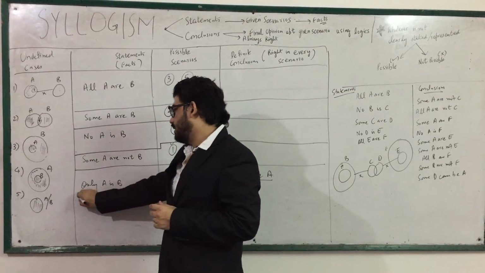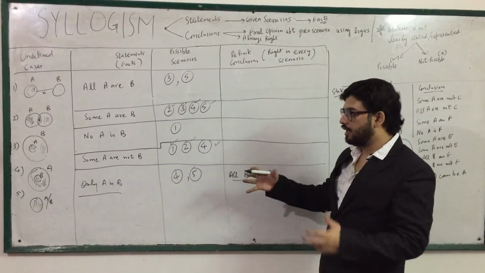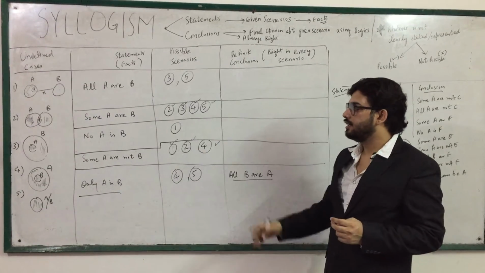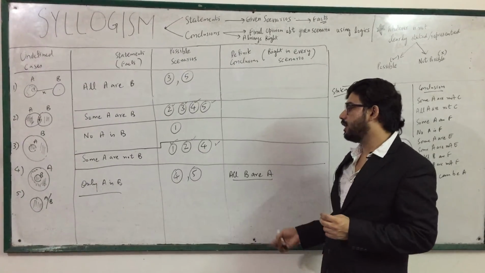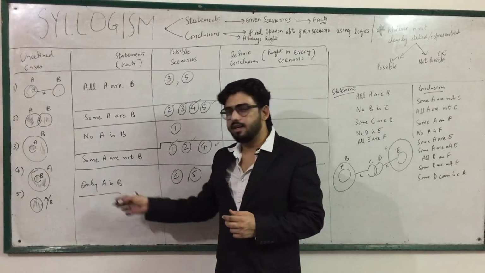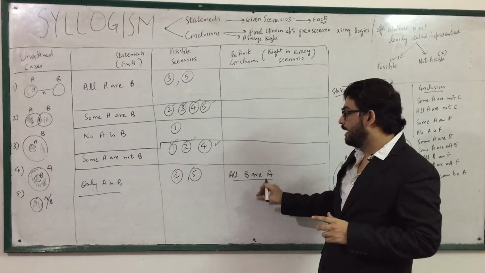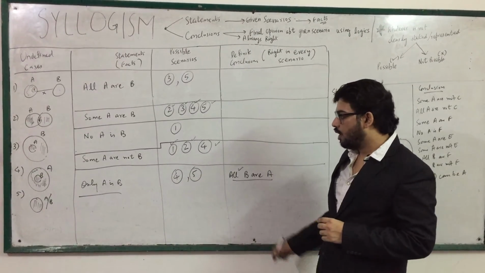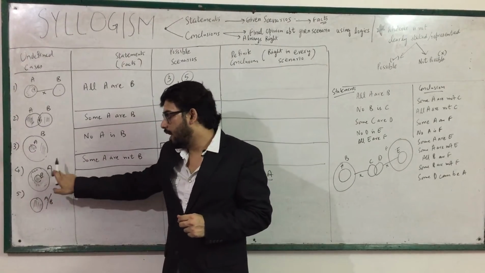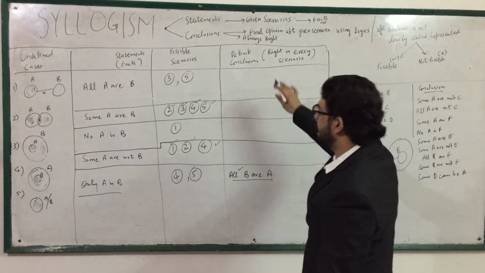Only A is B. It is easy if you just analyze this by reversing the components. Only A is B, you can call it as all B are A. Only A is B can be converted into all B are A. That's very simple. Now when I say all B are A, then fourth will come, all B are A, and also 5 will also come.